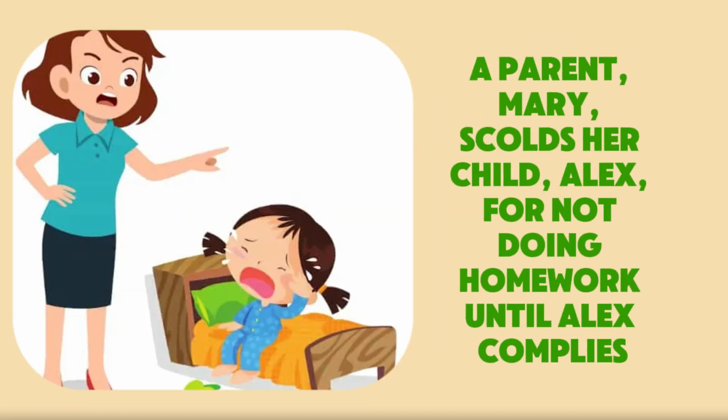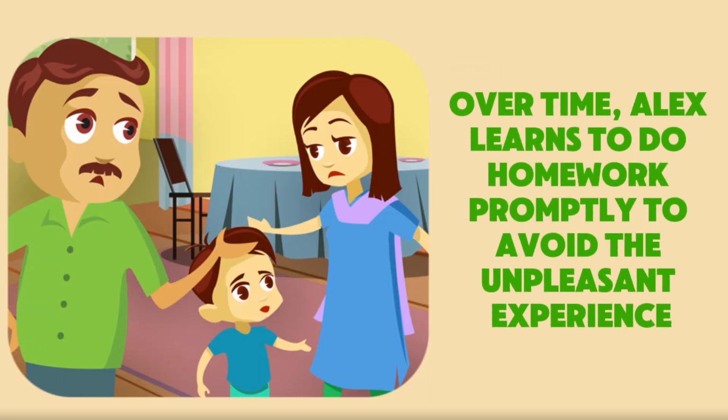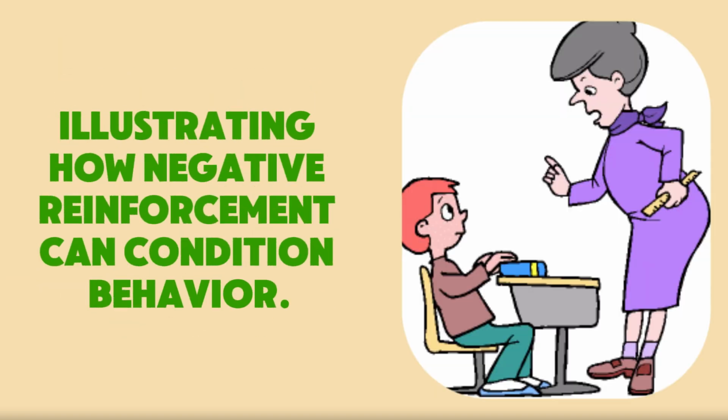A parent, Mary, scolds her child, Alex, for not doing homework until Alex complies. Once Alex starts doing homework, the scolding stops. Over time, Alex learns to do homework promptly to avoid the unpleasant experience, illustrating how negative reinforcement can condition behavior.